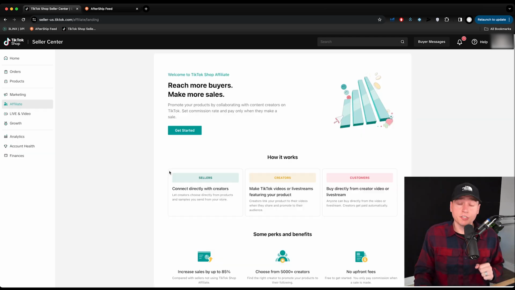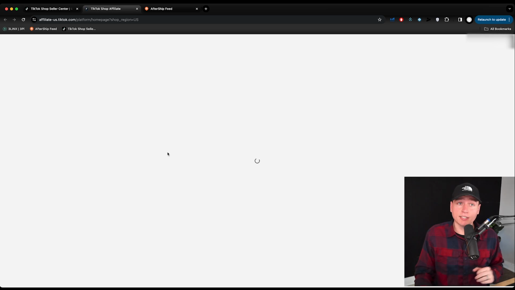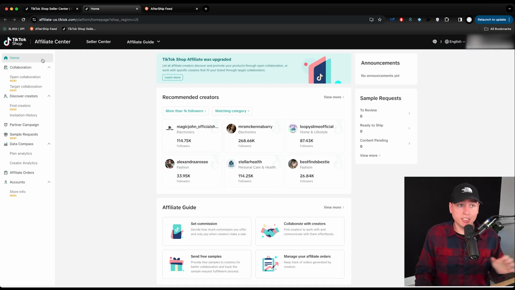Next, we have affiliate. So here you can connect with a lot of people on TikTok that are already making content. You can see here it takes you to the affiliate center, discover creators, partner campaigns, sample requests, affiliate orders, accounts, everything here. This is incredible. This is like Amazon attribution, but actually good. Okay. This is pretty incredible that they got this right the first time so far. Obviously they'll probably work out some bugs, but so far this is already a better platform than selling on Amazon.